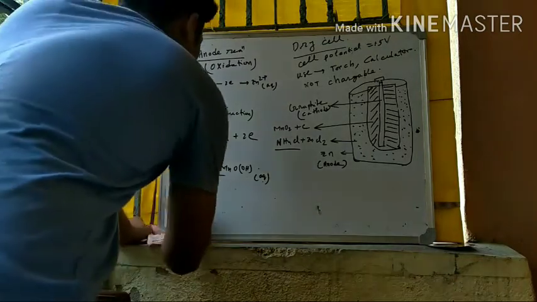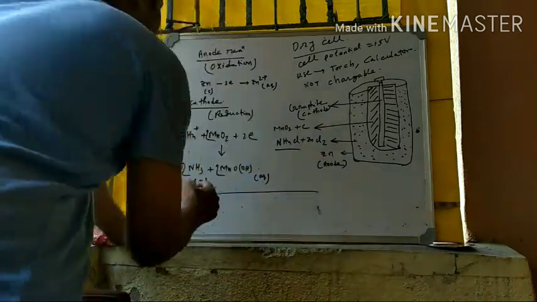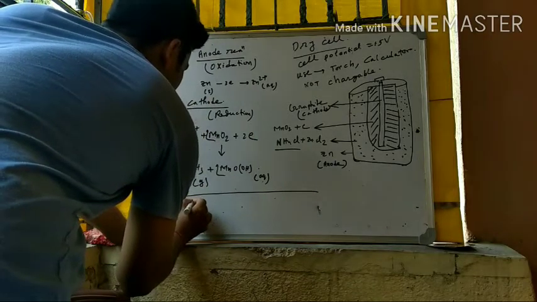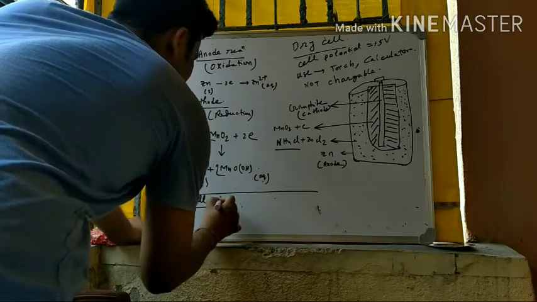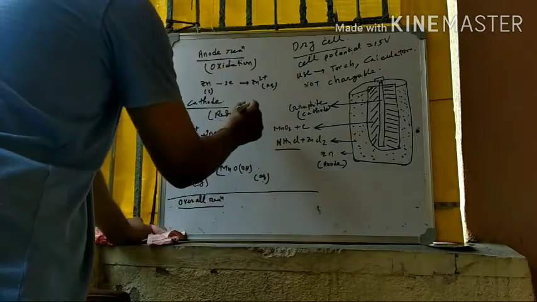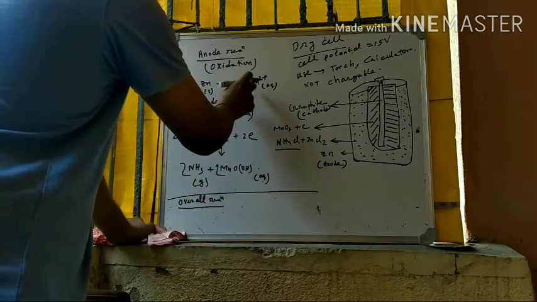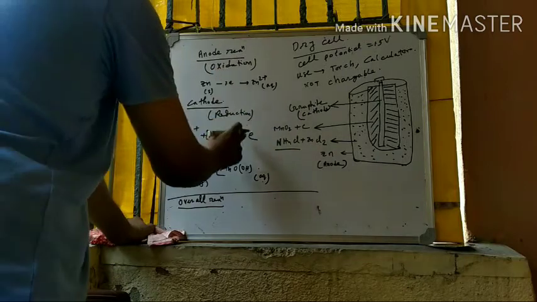If we add these 2 reactions, we will get the overall reaction. When we add the cathode and anode reactions, electrons will cancel.